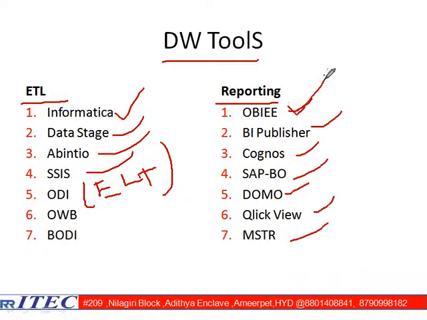Reporting tools, are these all reporting tools only? OBIEE is doing the same job. BI Publisher is doing the same job. Cognos is also doing the same job. SAP also doing the same job. Why people are selecting OBIEE? Is there any root cause? If everyone is doing the same job, the customer can go for either Cognos or SAP or anything else. Yes or no, sir? Why are customers choosing only OBIEE? That we need to understand.